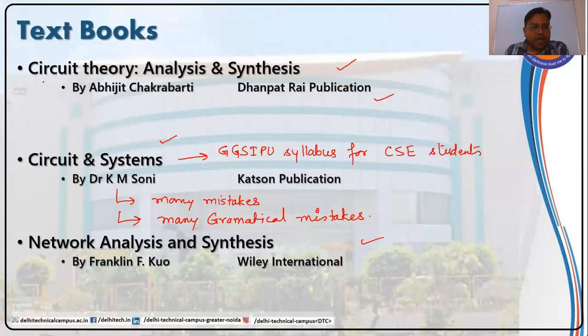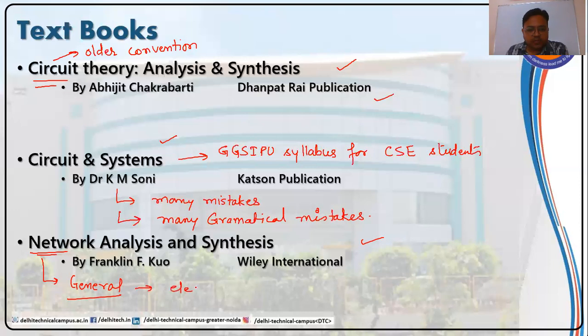Okay. I previously said that the name circuit is a bit wrong to use here. It is a bit older convention. Nowadays, we use the word networks because it is a more general word to use in regard to electrical connections.